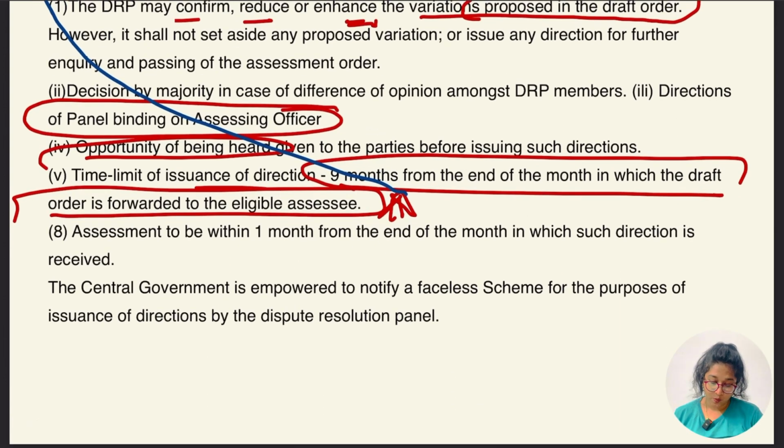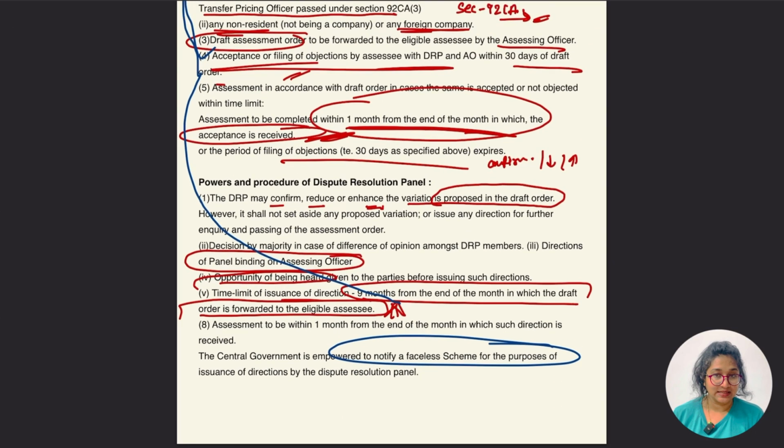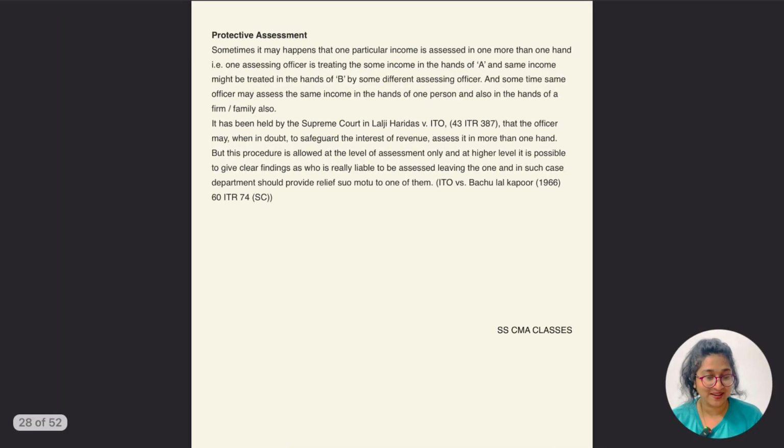Assessment to be within 1 month from the end of month in which direction is received, okay. The central government is empowered to notify a faceless scheme for the purpose of issuing guidance by the dispute resolution panel. So later on it's going to be a faceless scheme, okay. So hope this point was also clear, section 144C, okay.